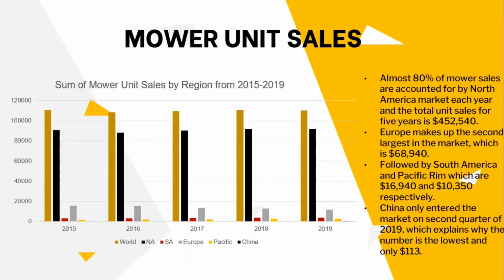Europe makes up the second largest in the market, which is $68,940, followed by South America and Pacific Rim, which are $16,940 and $10,350 respectively. China only entered the market in the second quarter of 2019, which explains why the number is the lowest and only $113.